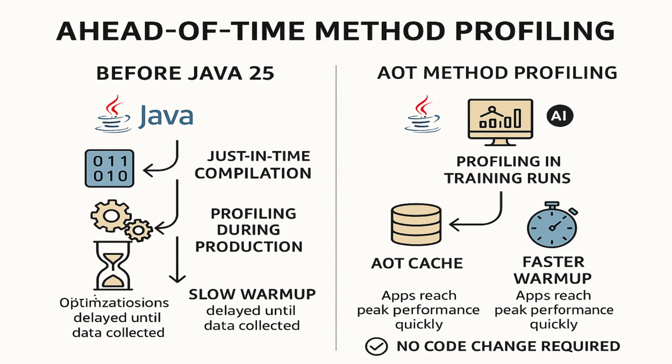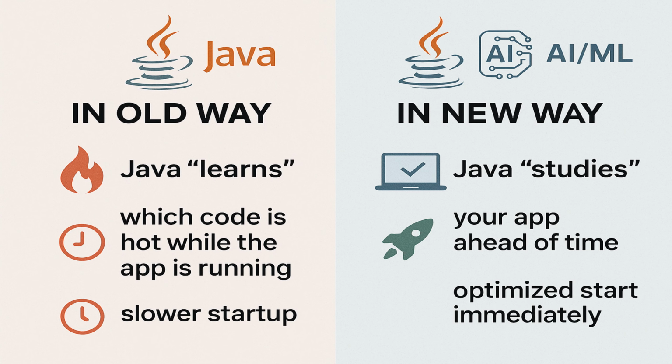So in simple terms, in the old way, Java learns which code is hot while the app is running. That leads to slower startup times. But in the new way, Java studies your application ahead of time, which leads to an optimized start immediately.